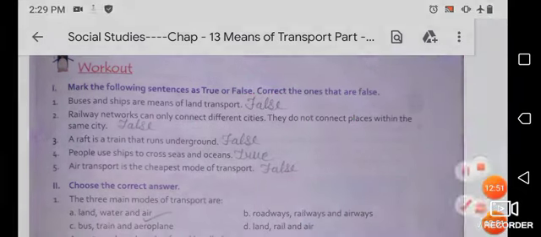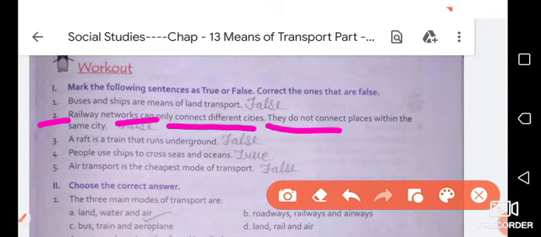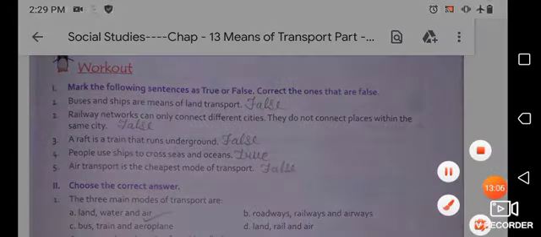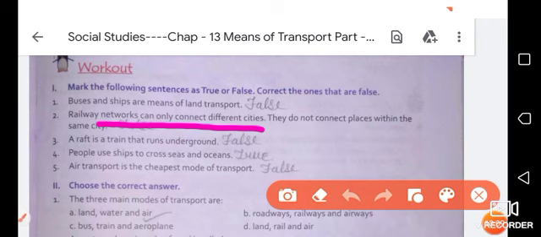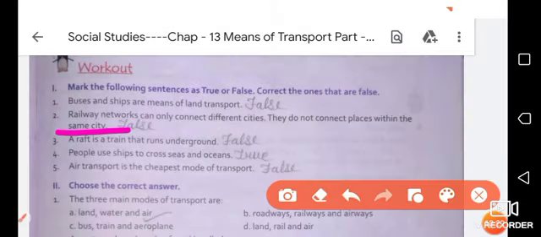Now let's move on to the next: railway networks can only connect different cities, they do not connect places within the same city. This sentence is totally wrong. It is a false sentence. Why? Because railway networks connect different cities with each other, but they also connect different parts of the same city, like metro cities and other cities, where local trains connect most of the parts of the same city.